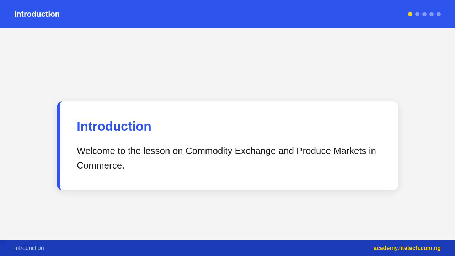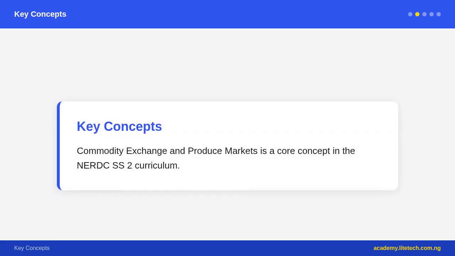Before modern exchanges existed, buyers and sellers had to meet physically in open-air markets to negotiate. Today, commodity exchanges allow standardized contracts to be traded electronically or on a trading floor, making commerce more efficient and transparent. The Nigerian Commodity Exchange (NCX) and the Lagos Commodity Exchange (LC) are examples of former commodity trading platforms in Nigeria. These exchanges set standards for grade, quantity, and delivery dates, so a trader in Kano can buy a contract for cocoa beans from Cross River without ever seeing them. This reduces transaction costs and opens markets to more participants.